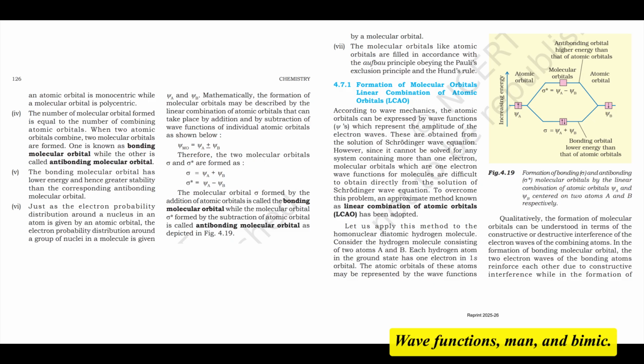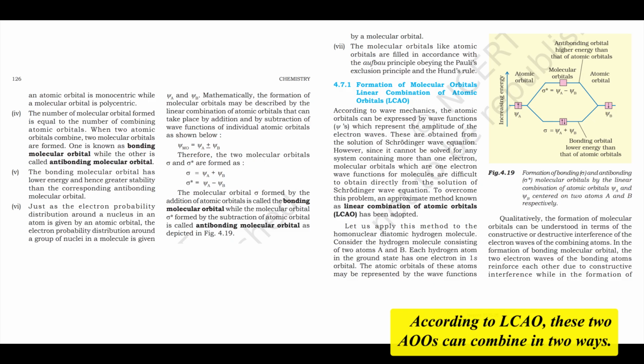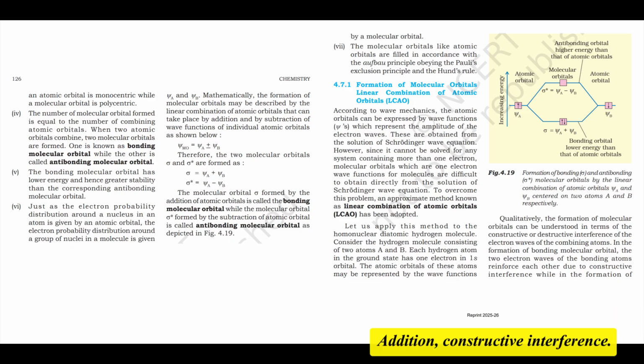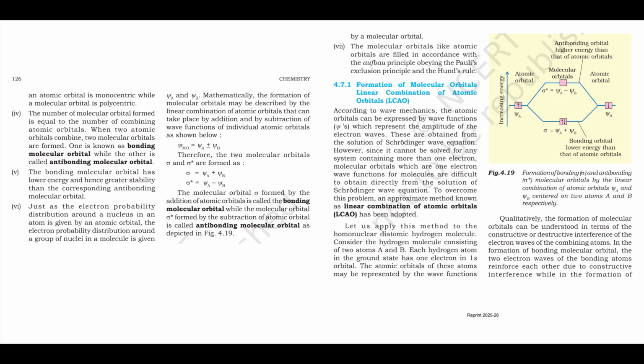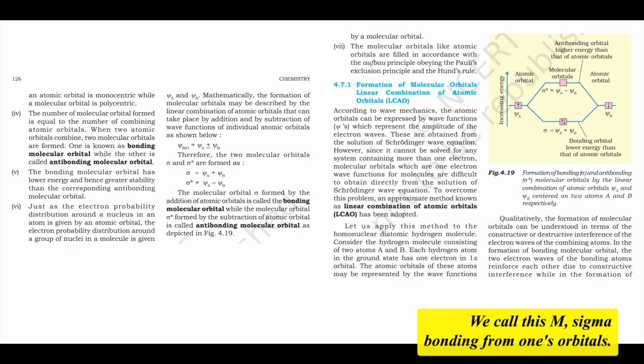Wave functions ψA and ψB. According to LCAO, these 2 AOs can combine in 2 ways. Addition, constructive interference: ψ_BMO equals ψA plus ψB. When the wave functions add up constructively, electron density increases in the region between the 2 nuclei. This increased density shields the nuclei from each other, reduces repulsion, and pulls the nuclei together, resulting in a stable bonding molecular orbital. We call this σ1s, sigma bonding, from 1s orbitals.